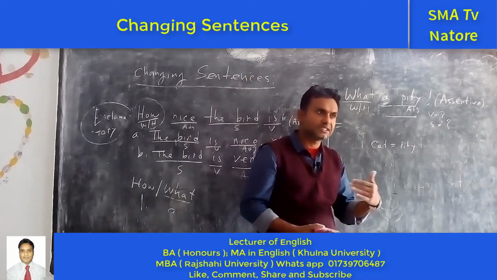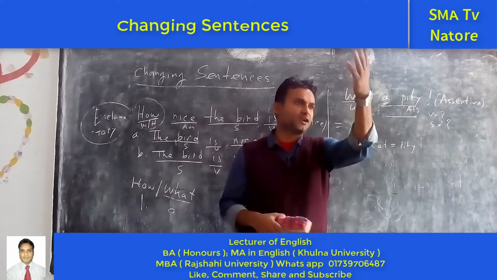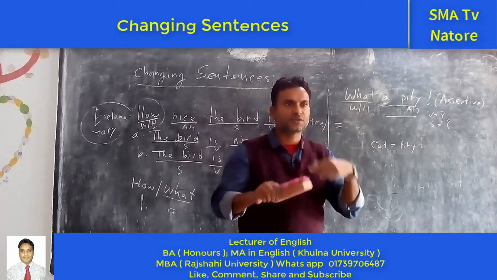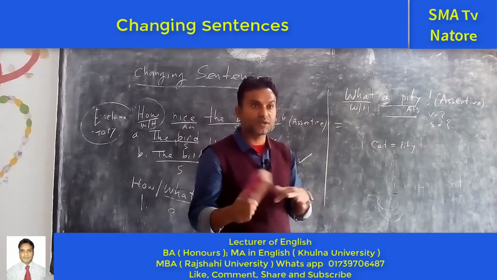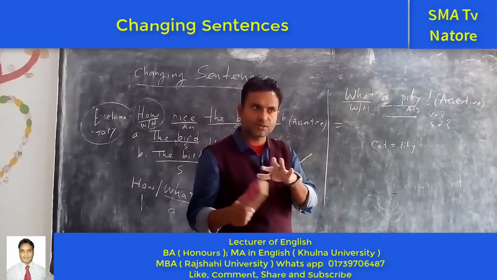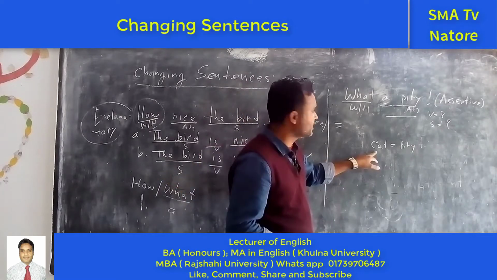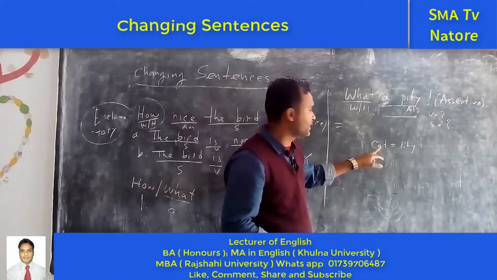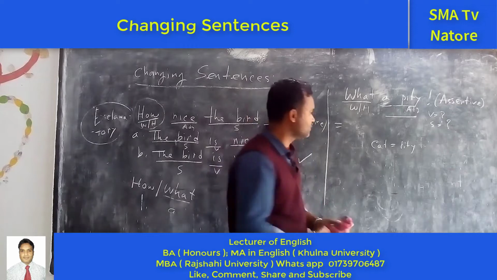Okay. Demonstrative pronouns: "this" is singular and near, "that" is far, and the plural forms are "these" and "those." Okay. Next one, interrogative pronouns. Who are you? That is "who." Which, what. These are the interrogative pronouns. And next one, we also have here "cat." Against this word we can use a pronoun, for example, "it."